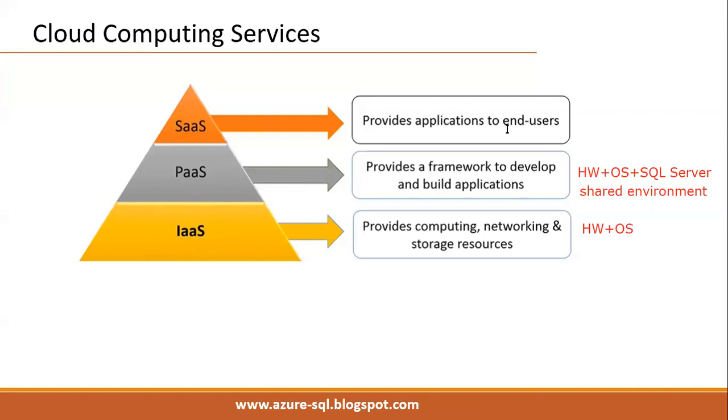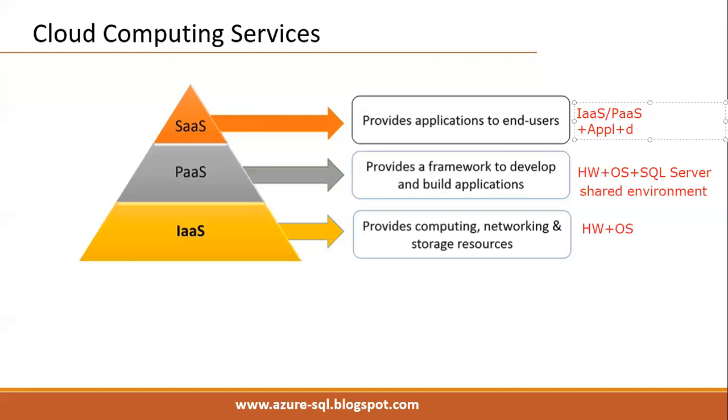Whereas SaaS is software as a service. Let's say I'm running one small IT company. What we can do is purchase either IaaS or PaaS services from Microsoft, and add our own application, meaning our front end plus databases.